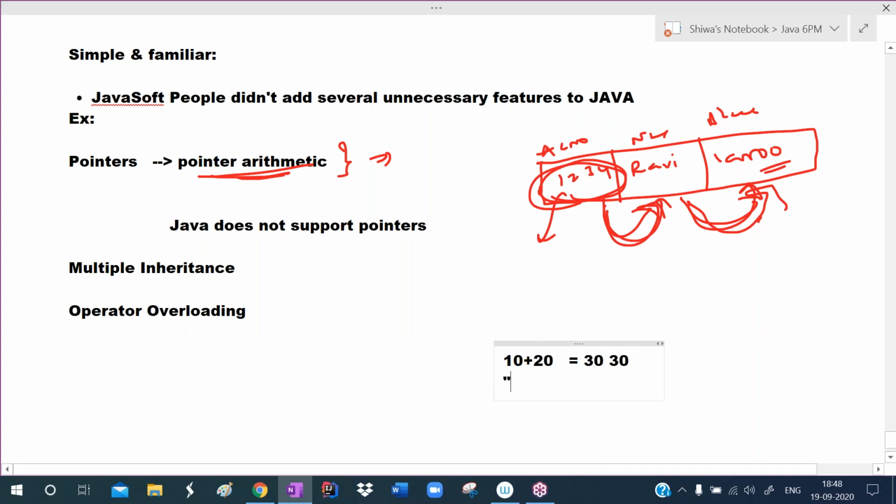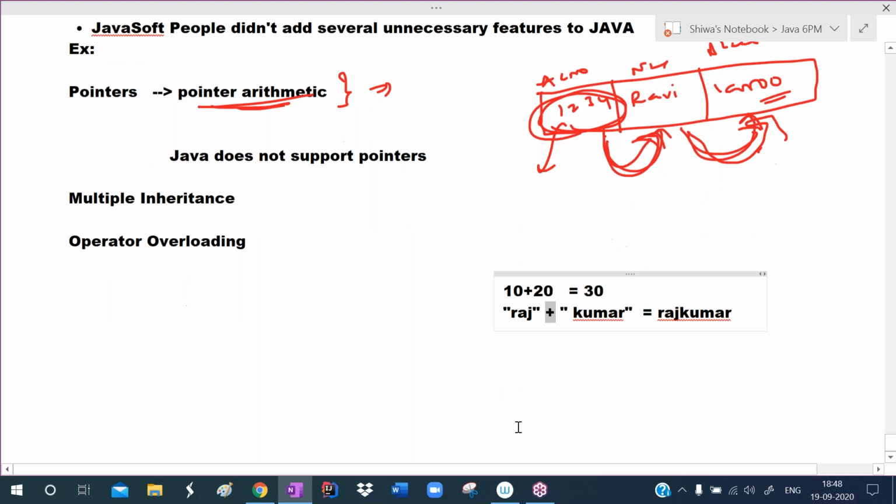If I give this value as Raj and this as Kumar, that performs concatenation, Raj Kumar. So the same plus operator is performing addition here and concatenation there.